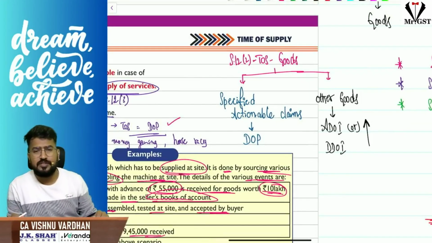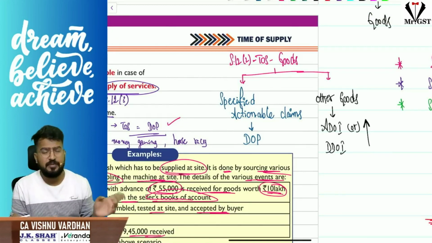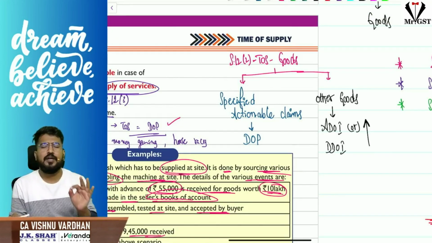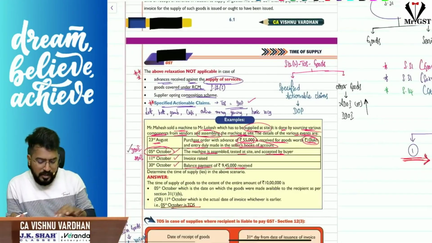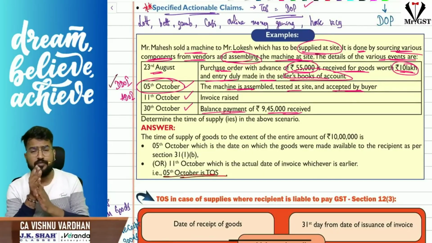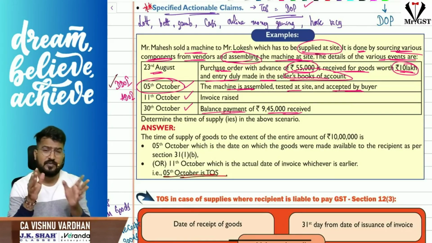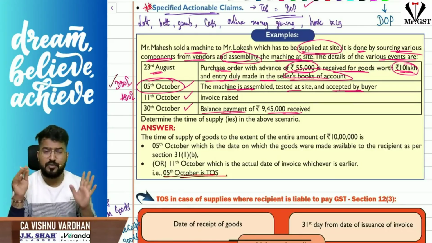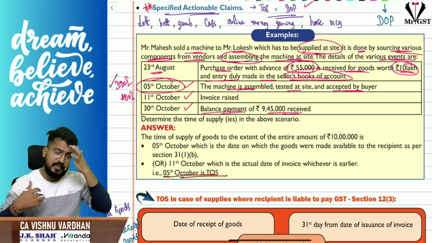So in simple words, for time of supply for goods under section 12 subsection 2, I will divide it into two cases. If it is specified actionable claims, straight away date of payment. If it is other goods, ADOI or DDOI, whichever is earlier. Here the interesting part you should know: advances received in case of supply of goods are not taxable, unlike in 13 subsection 2. For services, advances received are immediately taxable, but for goods that is not the case. Hope you remember that provision. Again in 13 subsection 2 we'll see that.